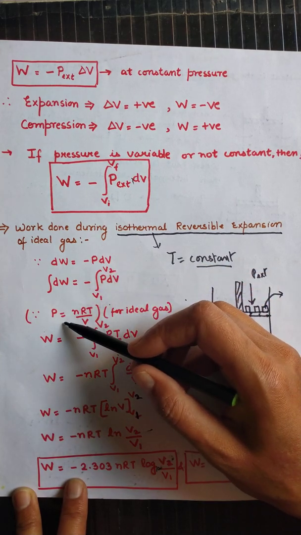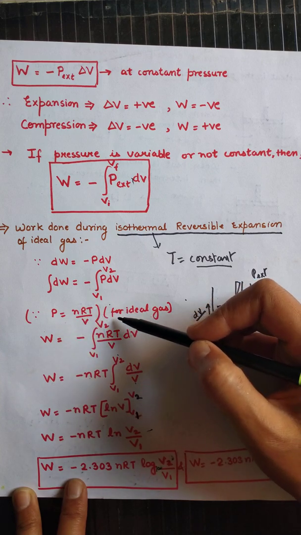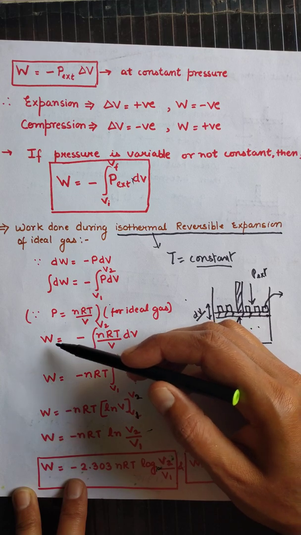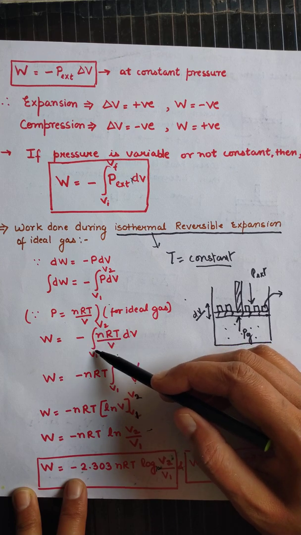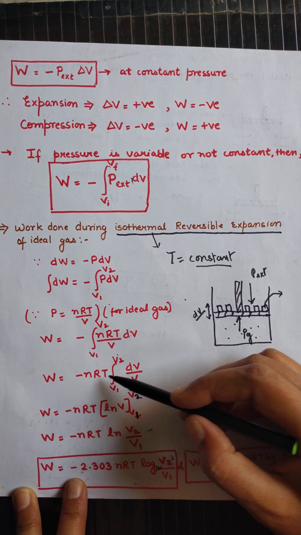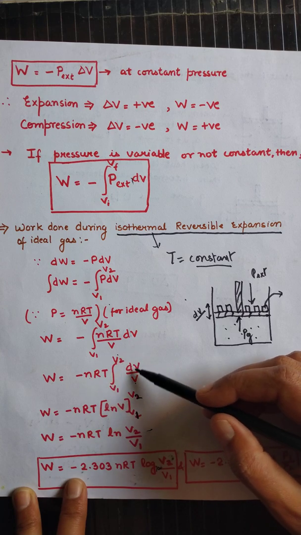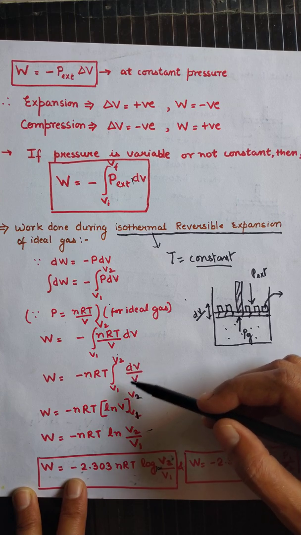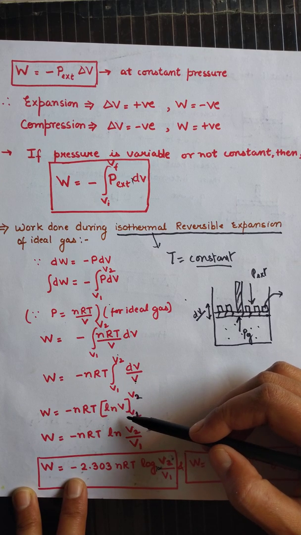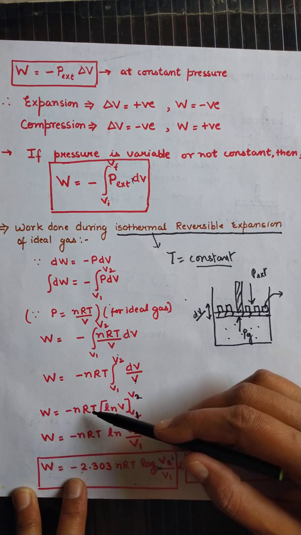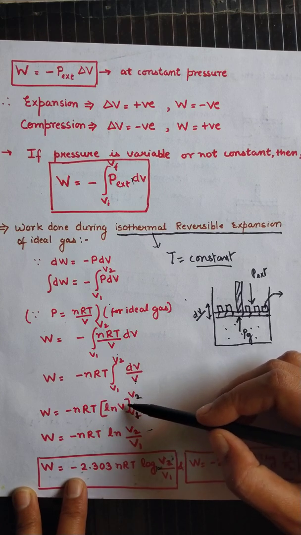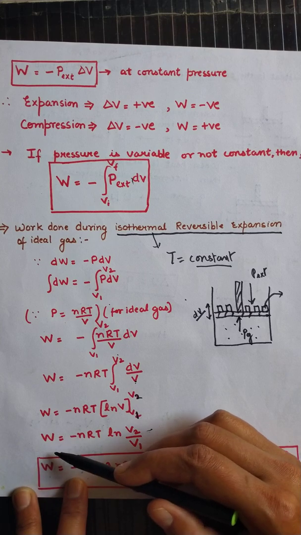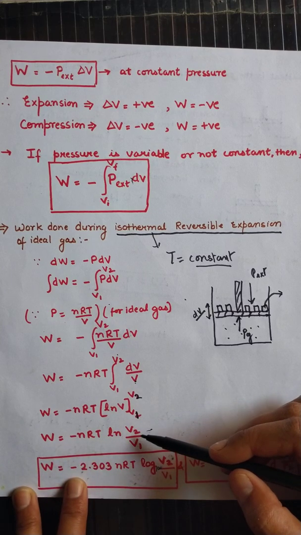Since we know P is equal to nRT upon V from the ideal gas equation, the integration of dW gives W is equal to minus the integral of nRT dV upon V. nRT is constant, so it comes out of the integral. What is the integration of 1 upon V? The integration of 1 upon X is log X, and here the log, or ln, is the natural log. So W is equal to minus nRT ln V2 upon V1. Students, we can write ln V or log V. W is equal to minus nRT log V2 upon V1.